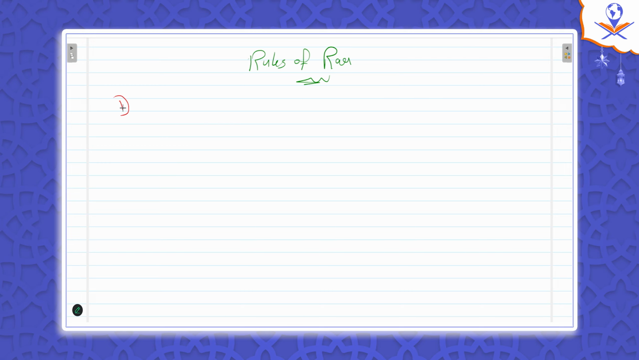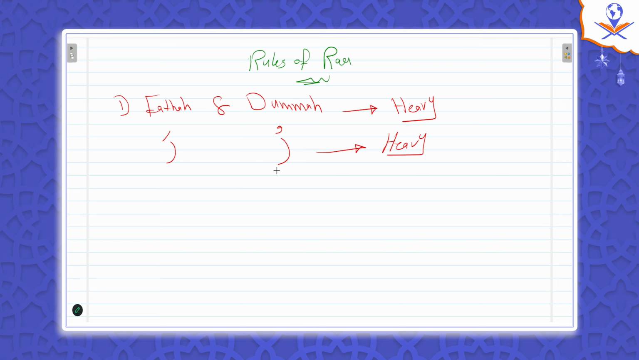First, when it's with a fatha, or with a dhamma, then it's heavy. Don't think, it's just heavy. These are general cases. So whenever and wherever you see ra with a fatha or ra with a dhamma, then it's heavy. There is no other way, just heavy.